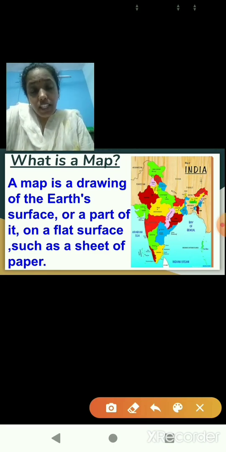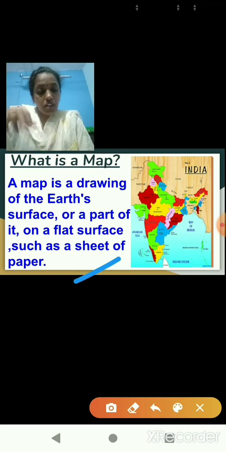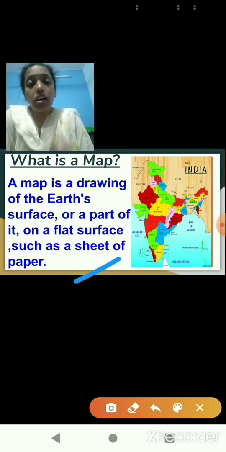India is a part of earth. Or a part of it on a flat surface such as a sheet of paper. Clear? It is a representation of earth drawn on a flat surface.